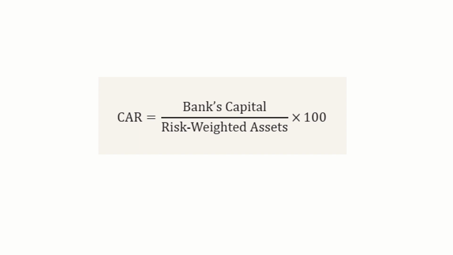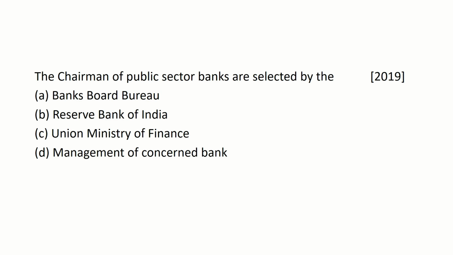Capital adequacy ratio is like a safety net for banks. It tells us how much money a bank needs to keep aside to handle any losses if people who borrowed money from the bank can't pay it back. Moving to the next question.